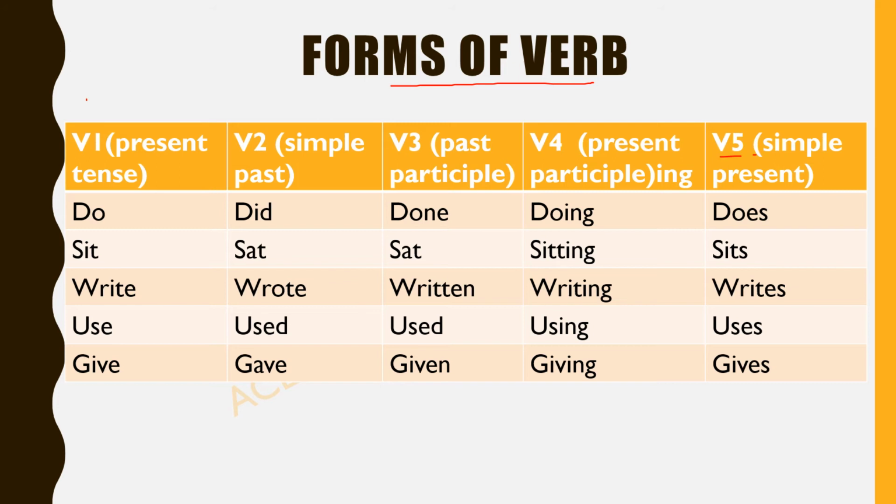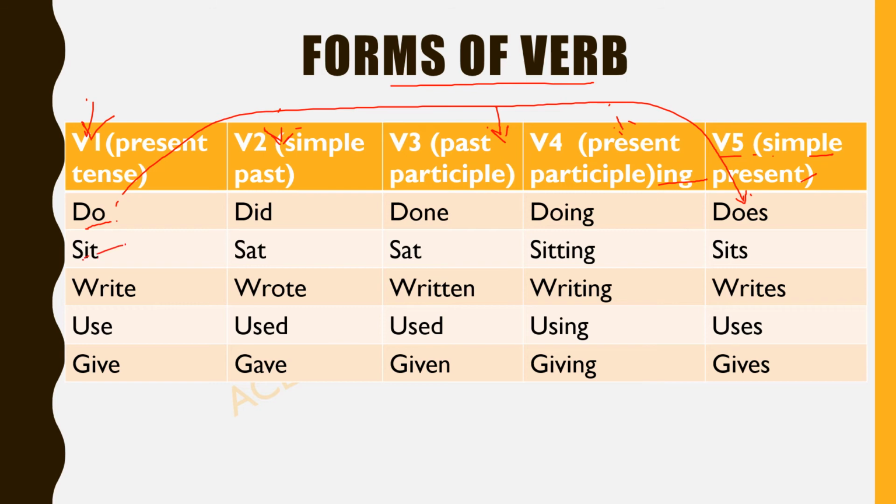So V1 is the base form of the verb. V2 is the simple past, V3 the past participle, V4 the present participle, that is the ing form of the verb, and then comes V5, which is the simple present tense. See here, these are the examples. Do: what is the simple present tense for this? If we talk about do, then here you can see what we do: does. We add s or es in the simple present tense.